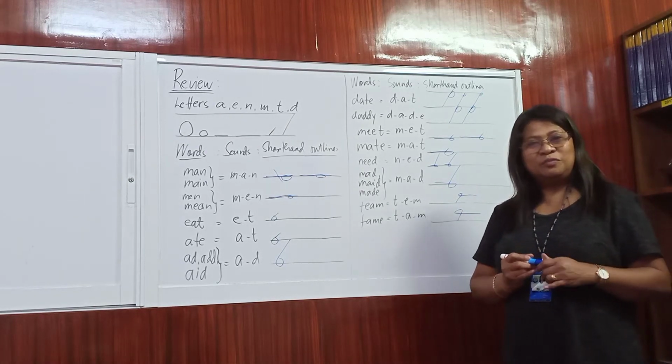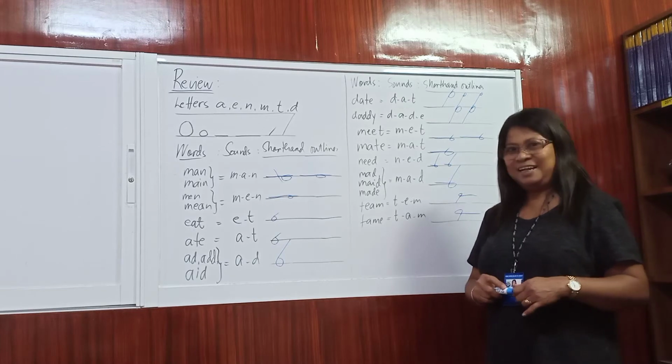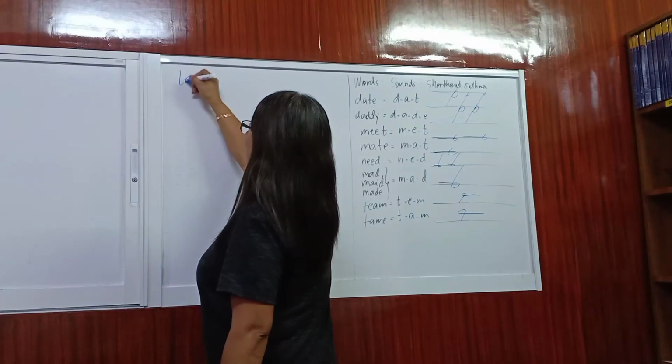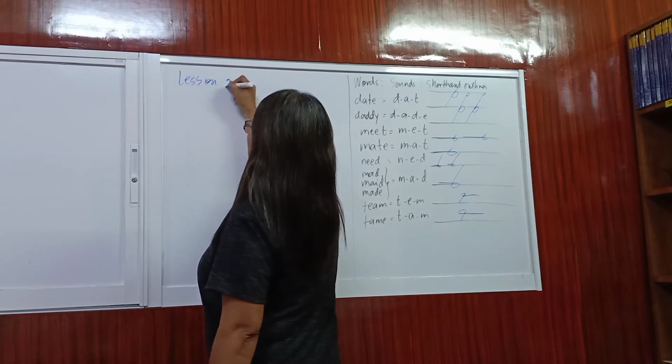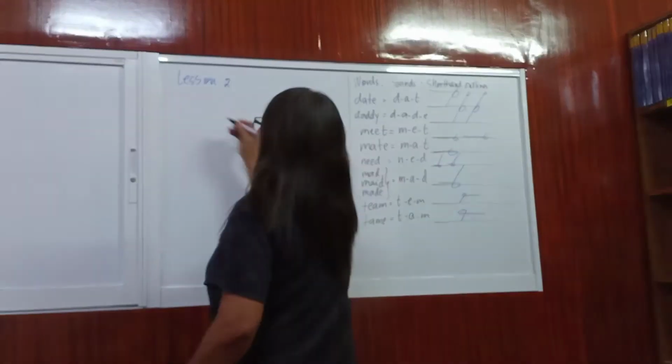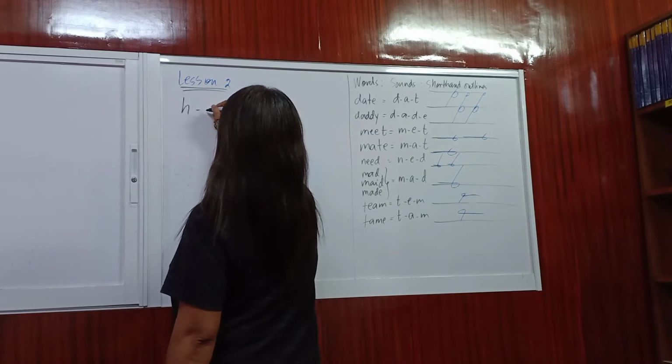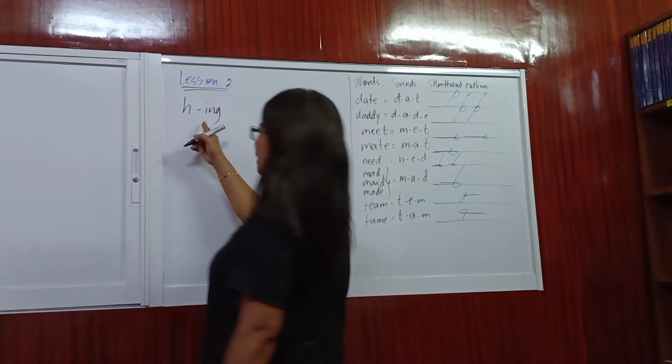Now, we are going to move on to the new lesson. Okay? So the new lesson for today will be lesson 2. So, the sound of H and E. This is ing.